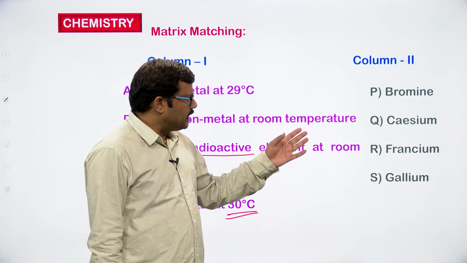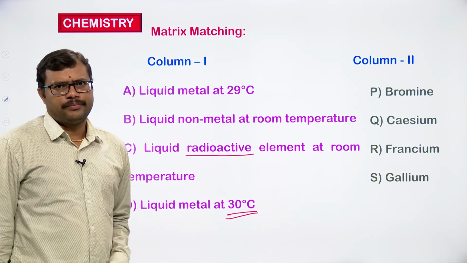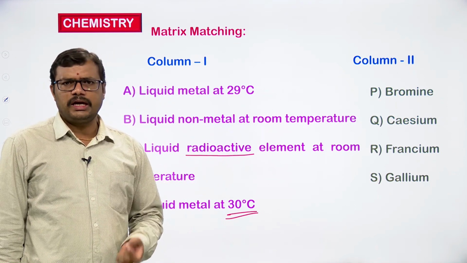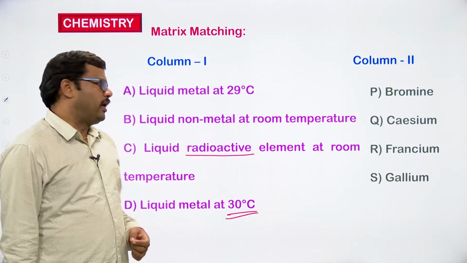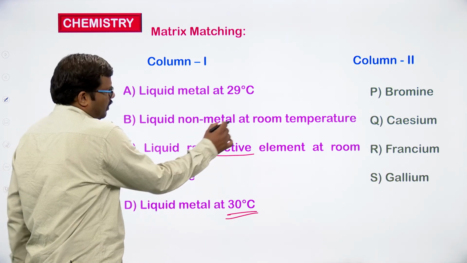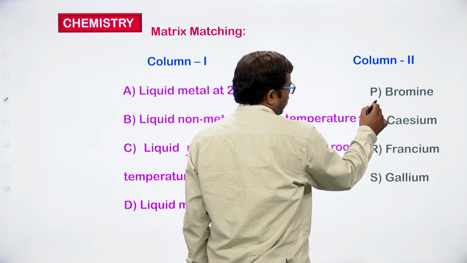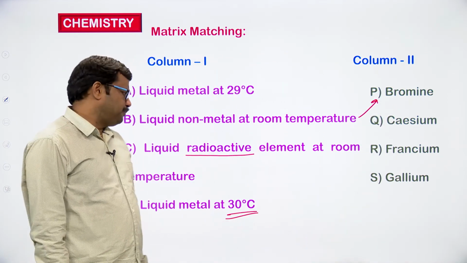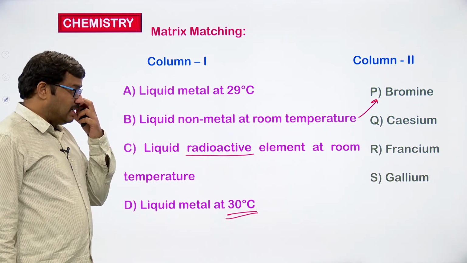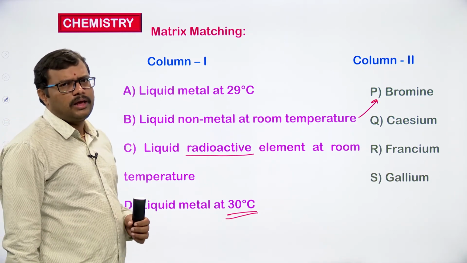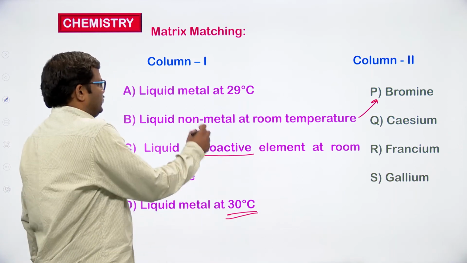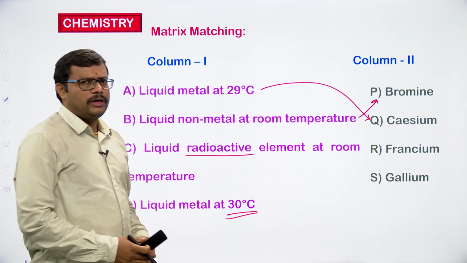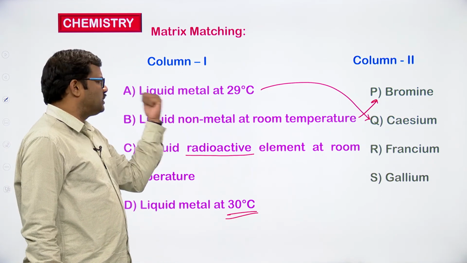Bromine, cesium, francium, gallium. We know bromine is a non-metal but it is liquid. So the liquid non-metal at room temperature is bromine. And just now we discussed that some metals under room conditions melt. Cesium's melting point is 29 degrees centigrade, so at 29 degrees centigrade cesium will exist in liquid form.